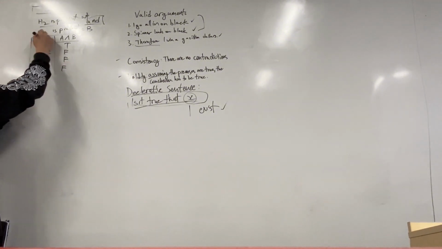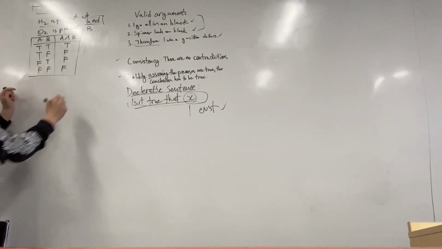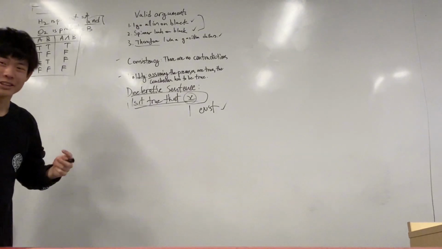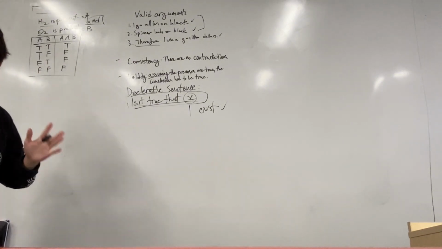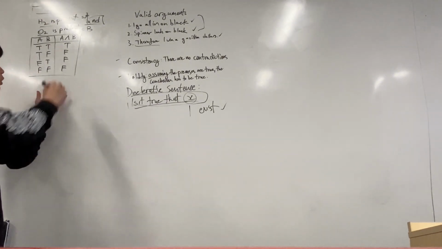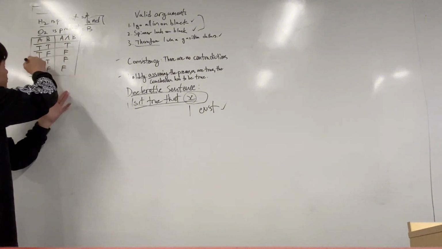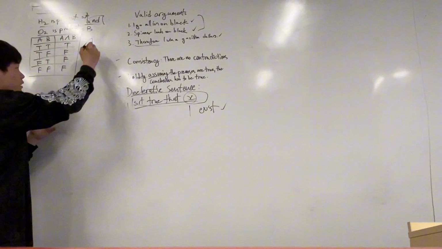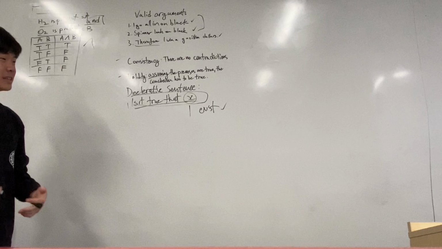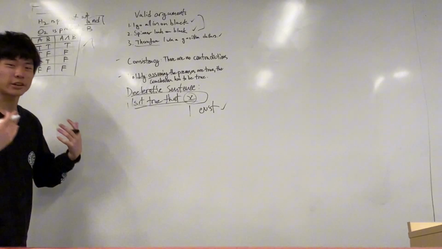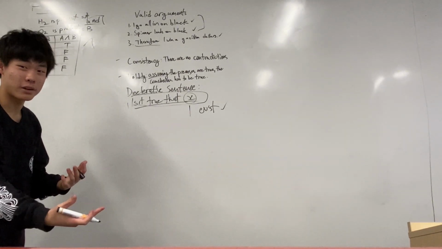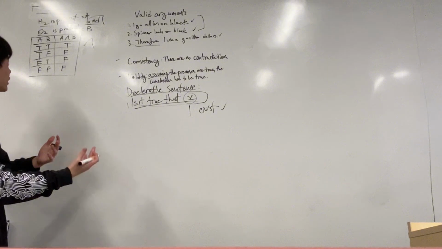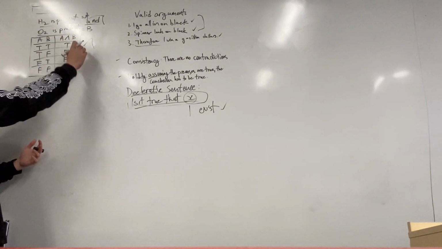This here is the truth table for the sentence A and B. Any sentence that can be simplified into the structure A and B will give this set of results, right? This symbol and is called a truth functor. It's like a mathematical function. You give it a set of inputs, it gives you a set of outputs, right? It gives you a set of outputs of truth values. And this is the input, this is the output.